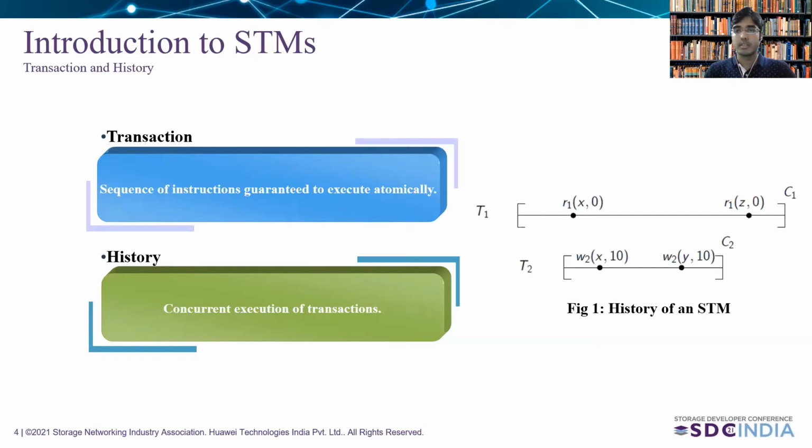Let's consider there are two concurrent transactions. R stands for the read operation and W is for the write operation, and they are working on some shared data items such as X, Y, and Z. C1 and C2 are the commits of transactions T1 and T2 respectively. So this is the concurrent execution of transactions, which is an example of a history.